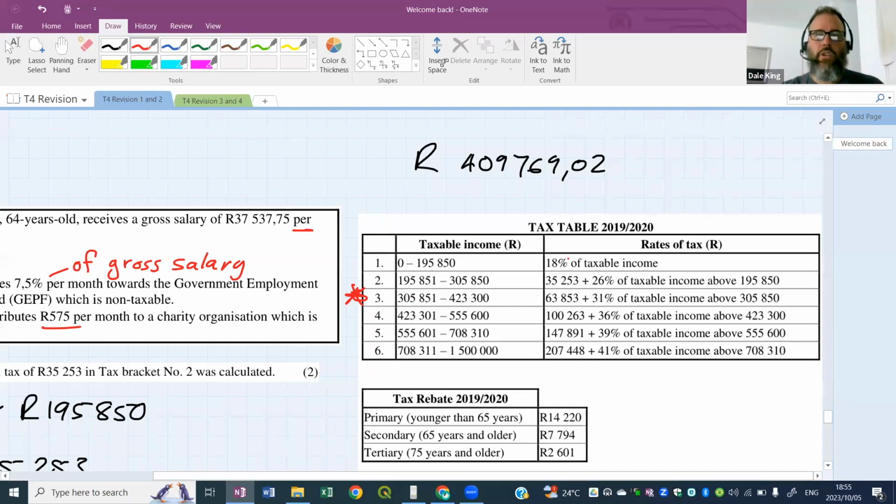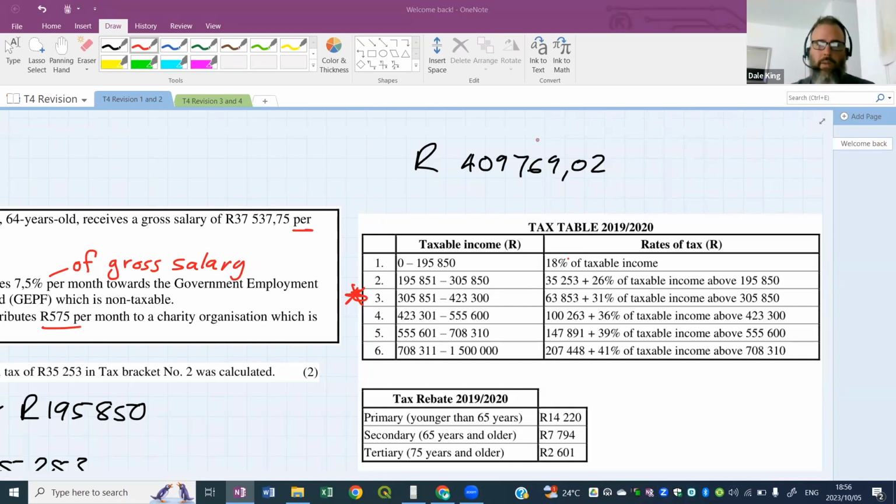All right, so you can see here how they scaffolded this whole question, broke it up into little pieces to get this final value out. So it should take you guys about 2 or 3 minutes to work out how much tax this person is paying on this annual taxable income. Bracket 3's calculations, off you go. You should be able to do it.